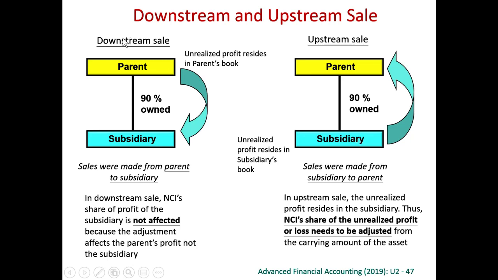So whether it is downstream sales or upstream sales, it's just a name. Actually, if subsidiary 1 sells something to subsidiary 2, we will ask the non-controlling interest of subsidiary 1 to share. If subsidiary 2 sells something to subsidiary 1, we will ask the non-controlling interest of subsidiary 2 to share part of the adjustments. So that's why it depends on whether the parent is the seller or the subsidiary is the seller. We will ask the non-controlling interest of the subsidiary which sells to bear the consolidation adjustment.